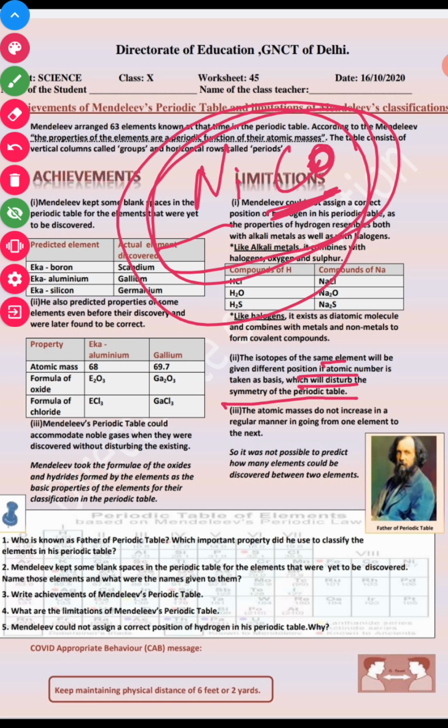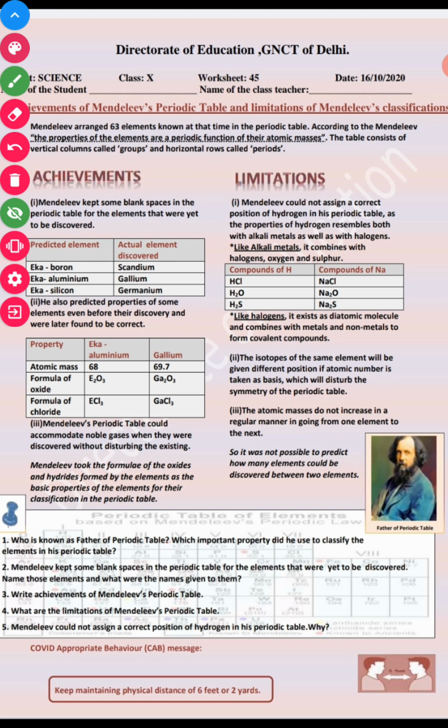So atomic mass do not increase in a regular manner in case of nickel and cobalt. So it was not possible to predict how many elements could be discovered between two elements, right?